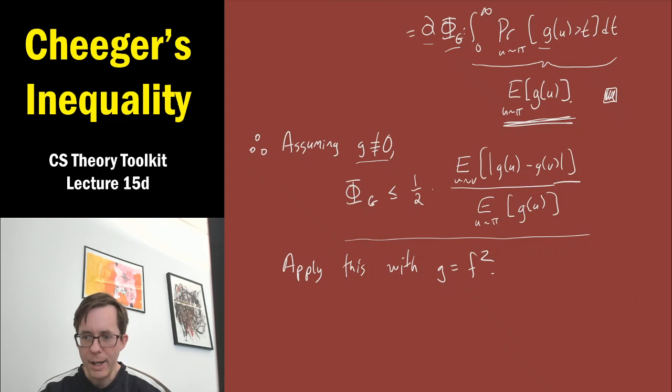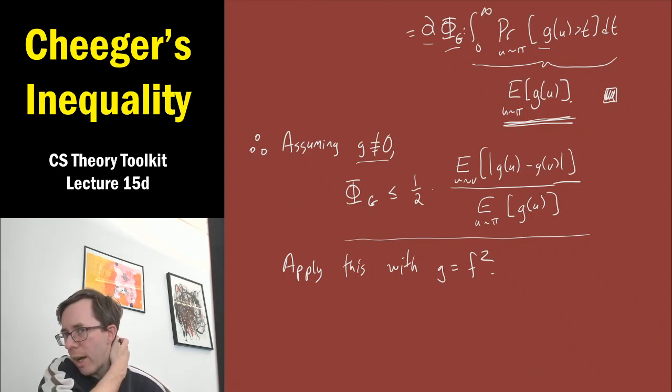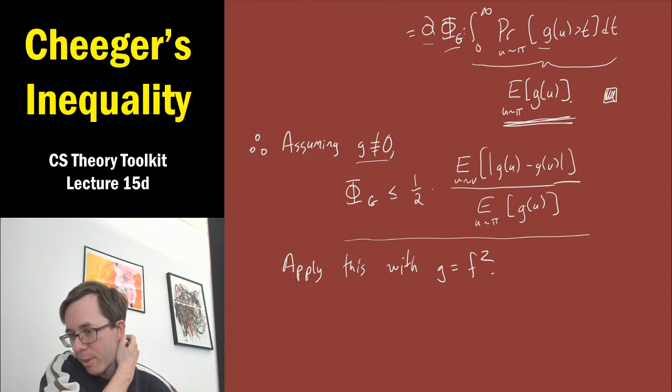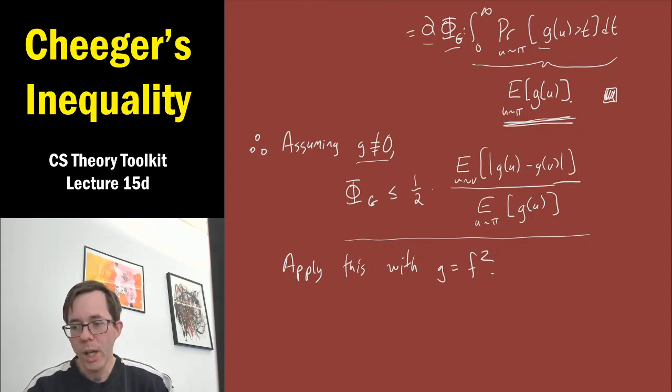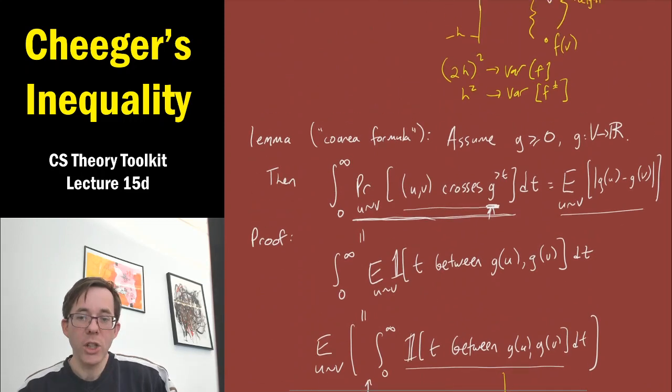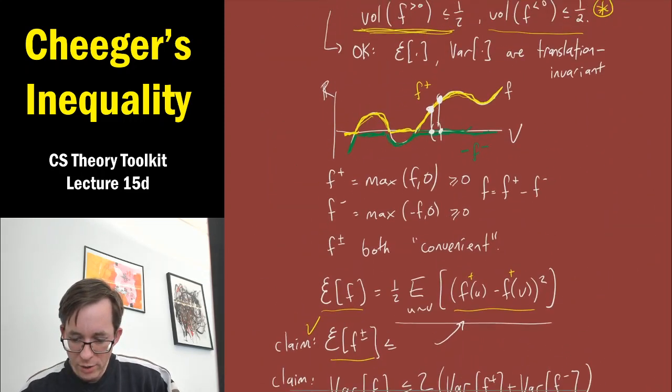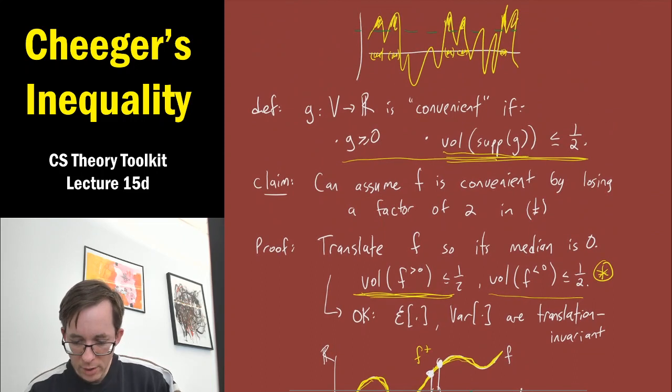Next, all along you were imagining that g is supposed to be the convenient function. So now we have to check that f squared is convenient. Originally I showed you it was without loss of generality to assume that f is convenient, but now I've done a little bait and switch and I want f squared to be convenient. But that's fine. We just have to look at the definition of convenience. f squared is always non-negative, so that was one part of the definition of convenience. That's super easy.